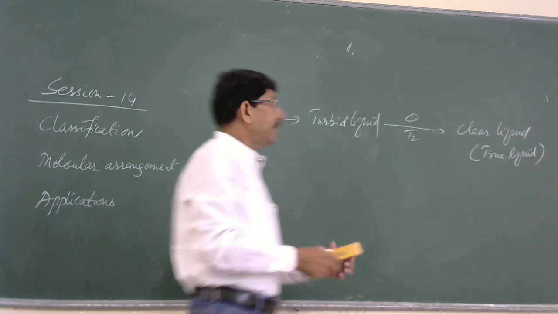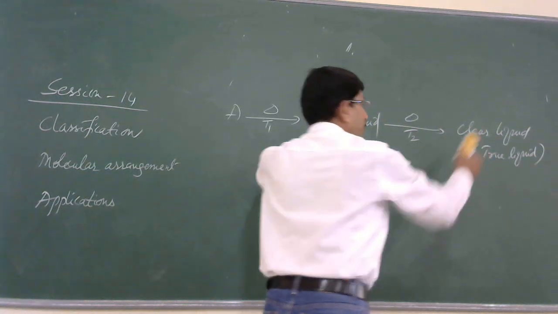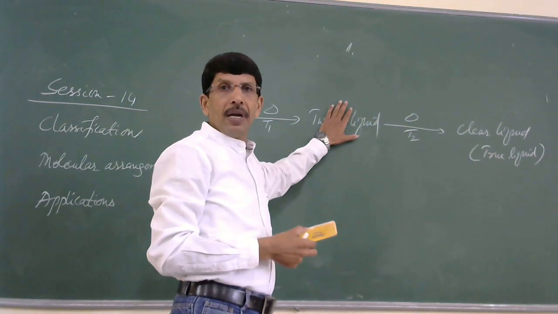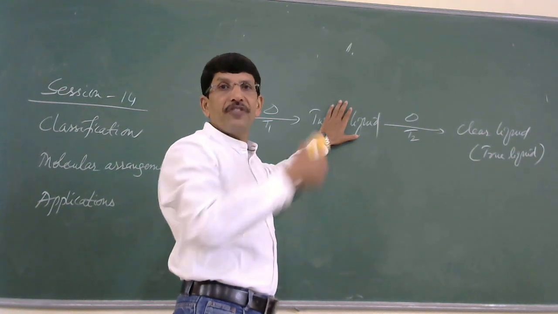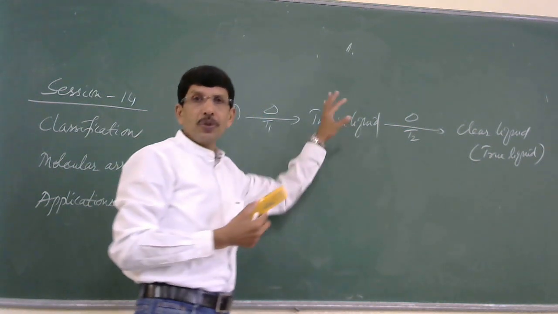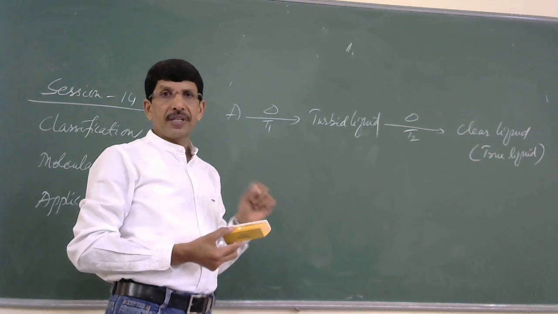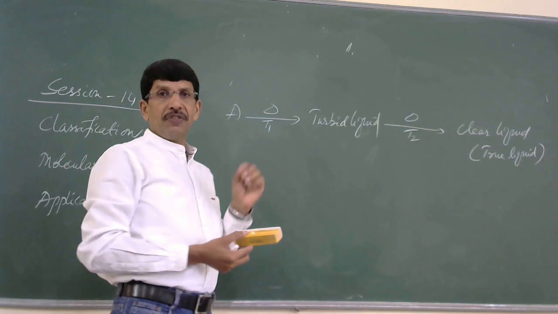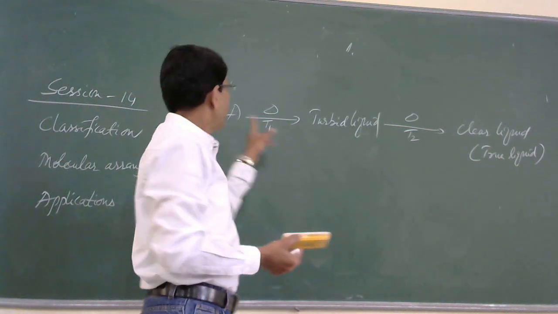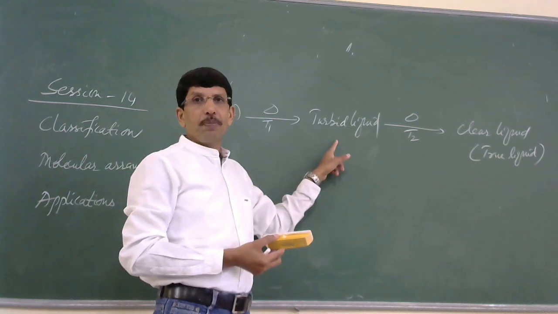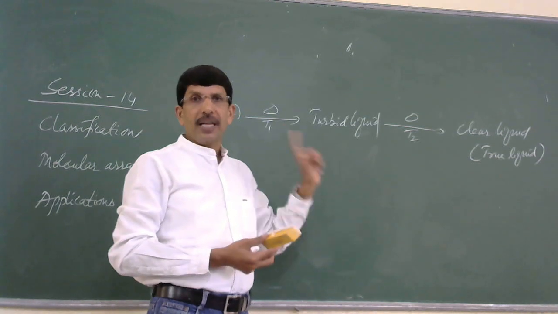Crystalline solids do not have this phase. At the melting point, a crystalline solid is abruptly converted to a pure or true liquid state. Whereas amorphous solids do not have these phases at all. Now, when you come to a mesomorphic system or a liquid crystal, the solids which exhibit this mesomorphic behavior, when heated at a particular temperature, are sharply converted into a turbid liquid.